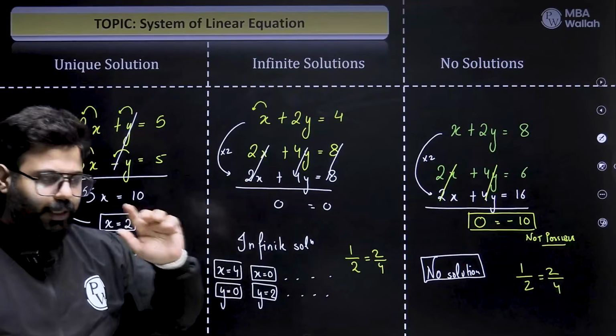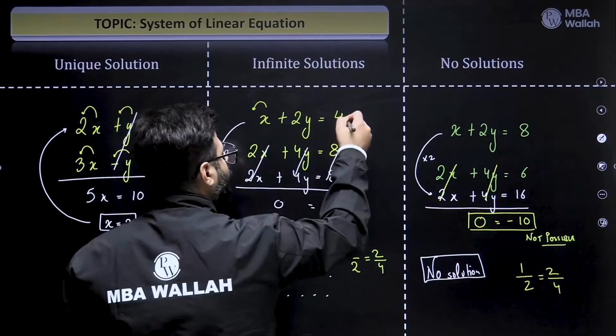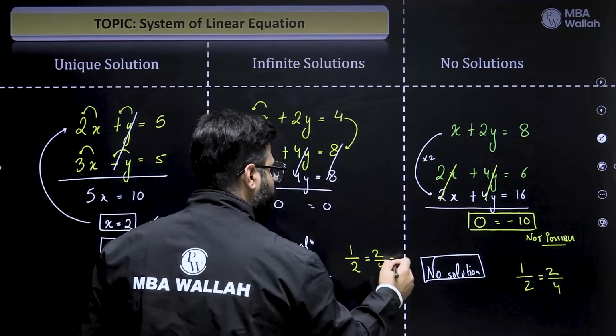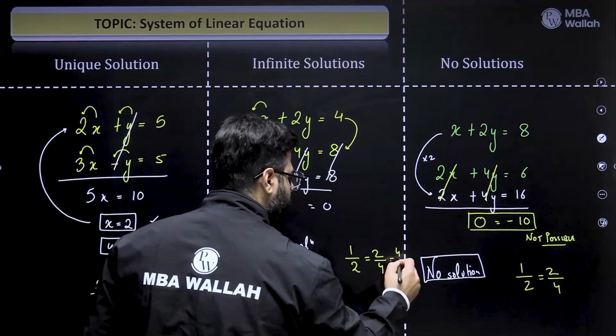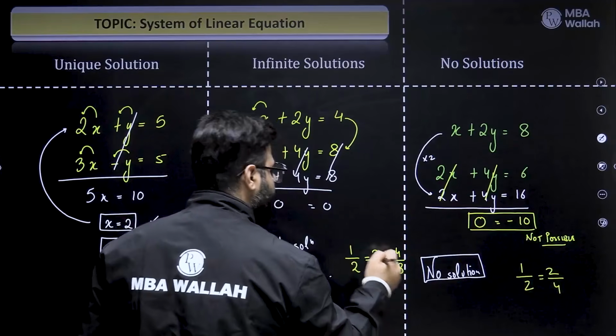Now there is a further idea. If the constants also have the same ratio, do you see 4 by 8? That means the equation was entirely same. Everything had the same ratio.